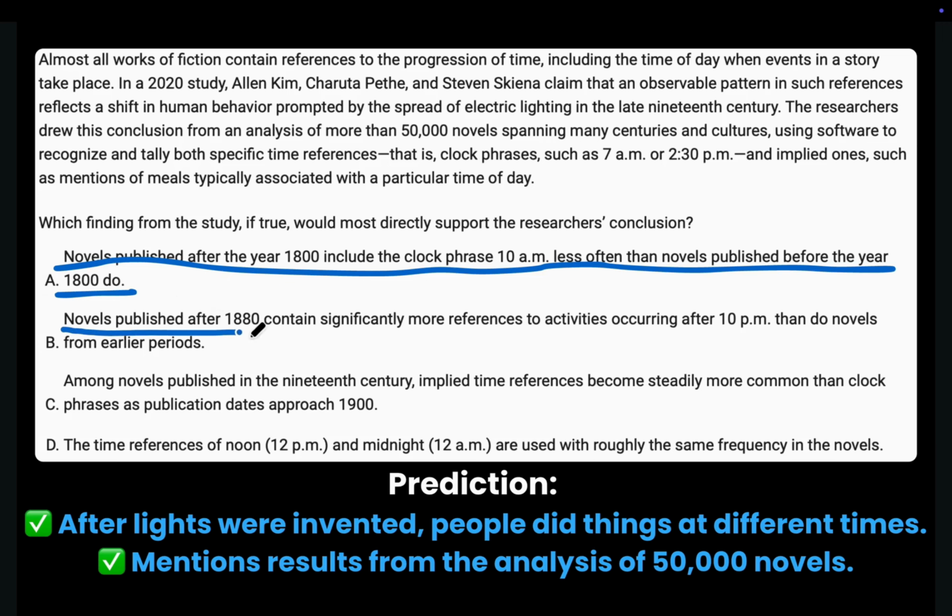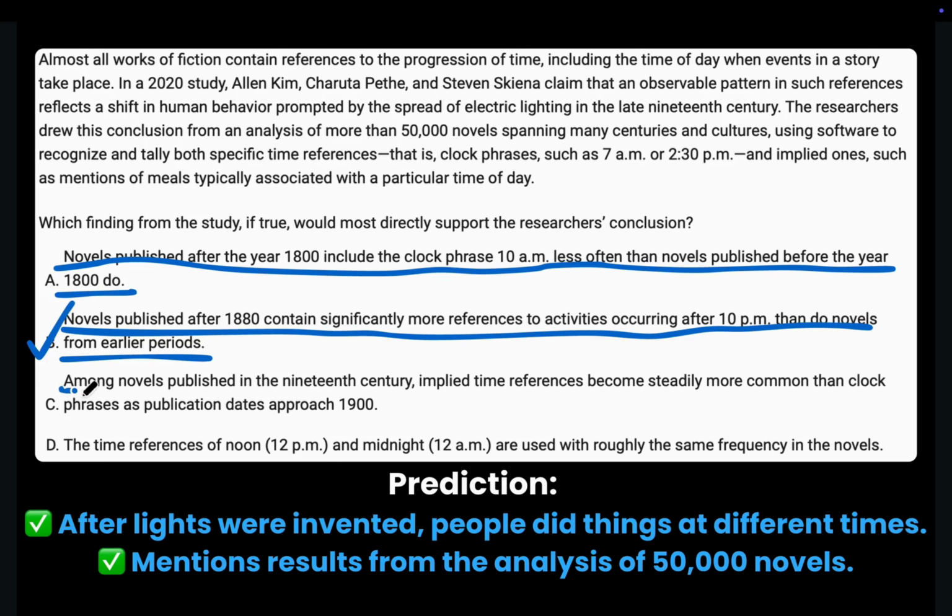Choice B. Novels published after 1880 contain significantly more references to activities occurring after 10 p.m. than do novels from earlier periods. Yes, this says that people started doing things at different times after the invention of electric lighting. But let's see the other choices.